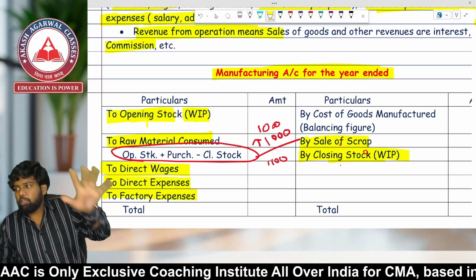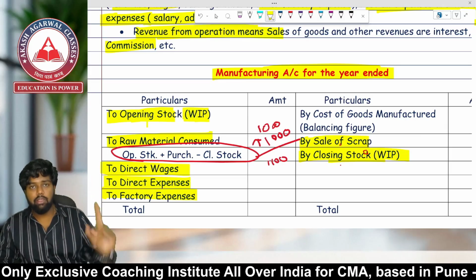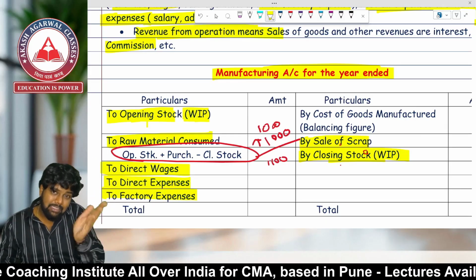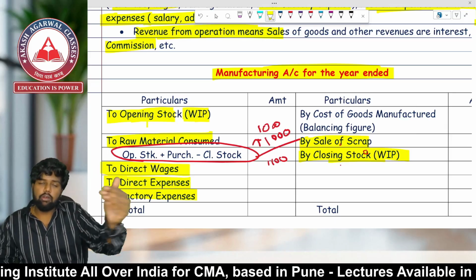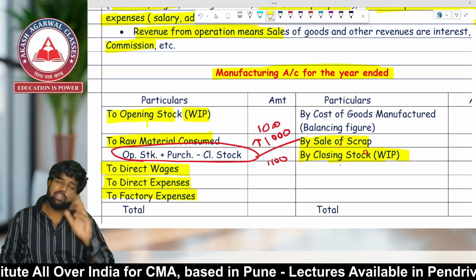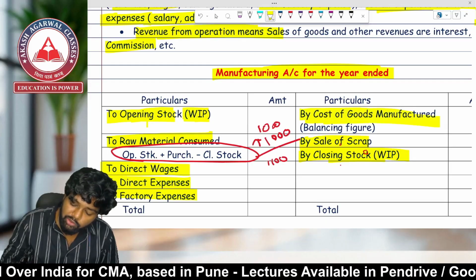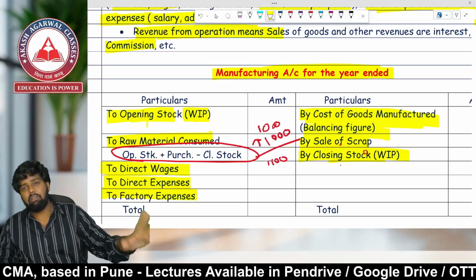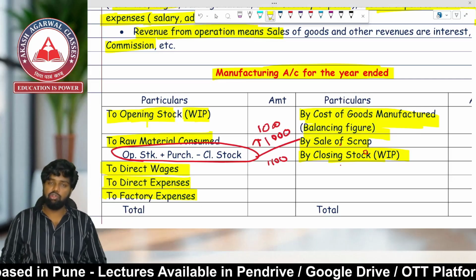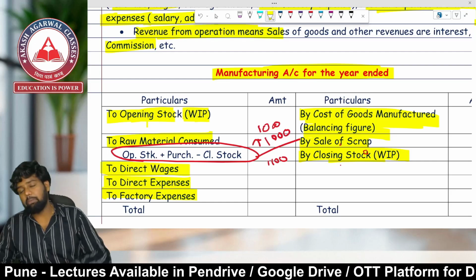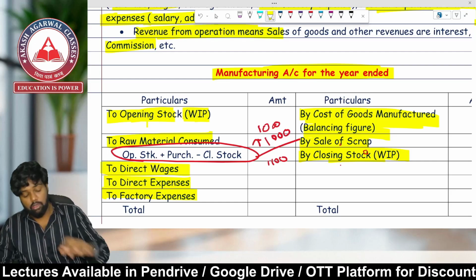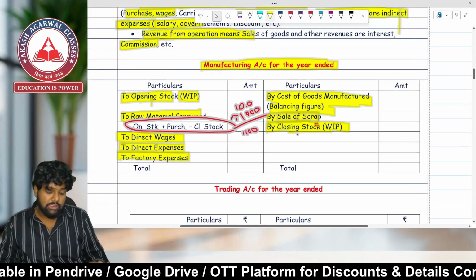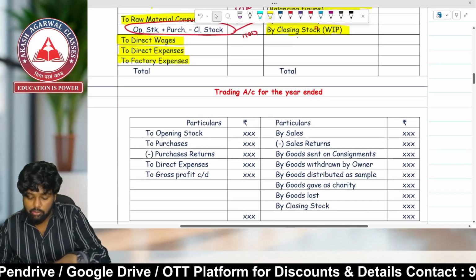So the format of manufacturing account is very simple. Opening stock of WIP, raw material consumed, direct expenses related to the production, sale of scrap, and closing WIP. You will be getting a balancing figure, cost of goods manufactured. It means that the amount which is required to manufacture goods, you will be getting as which figure? Balancing figure in the manufacturing account. So here we are done with the first format of manufacturing account. The second format is of what? Trading account. Let's go ahead.